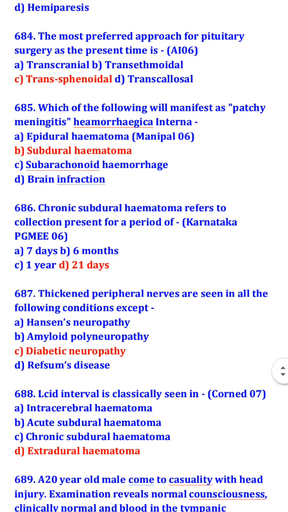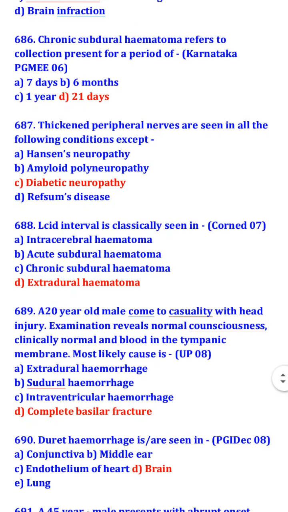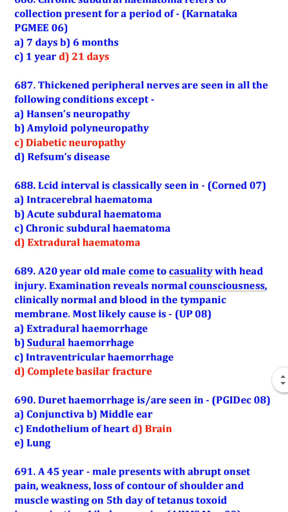Thickened peripheral nerves are seen in all of the following conditions except diabetic neuropathy. So thickening of peripheral nerve is seen in Hansen's neuropathy, amyloid polyneuropathy and Refsum's disease. Lucid interval is classically seen in extradural hematoma.